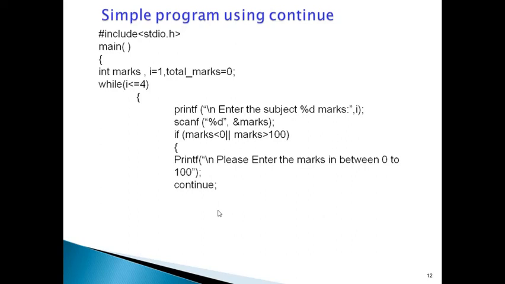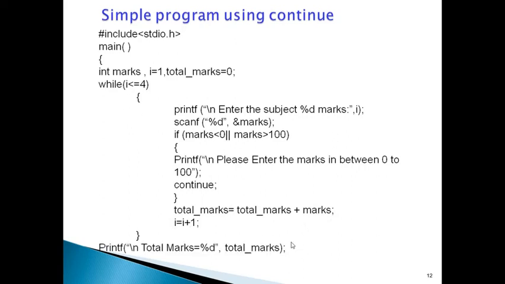Continue statement. Here we are finding the total marks plus marks, I equal to I plus 1. After the continue statement, we have these two instructions within the while loop. After exiting from the loop, we are printing the total marks of a student. Please observe the program.